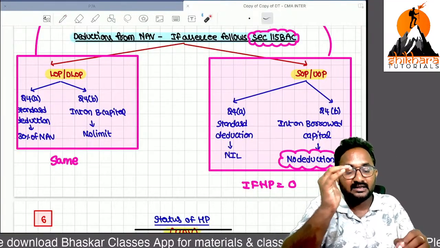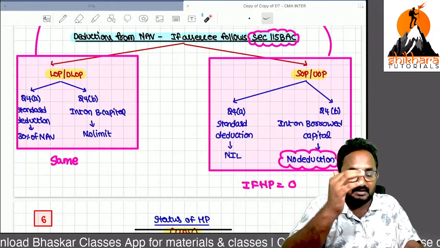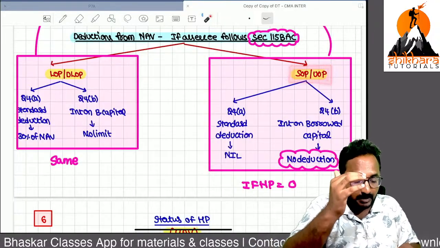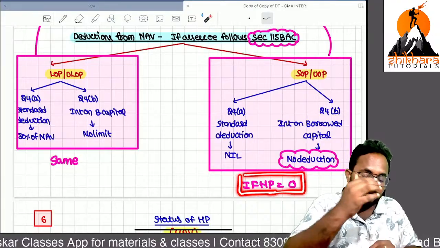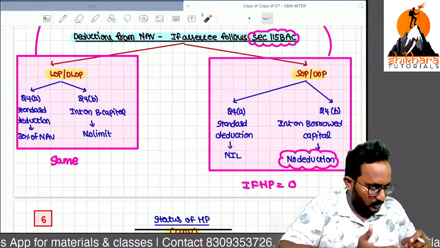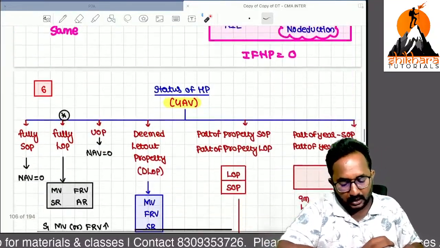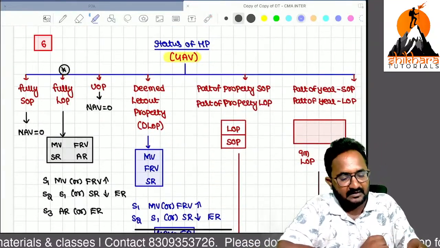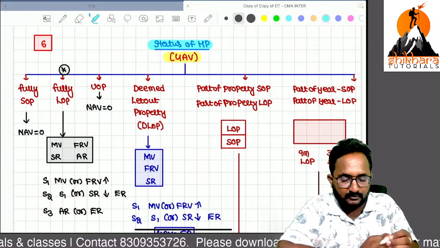But if you are following 115BAC, in case of self-occupied or unoccupied, you will get an answer of what? 0. Why? Interest on borrowed capital you can't get, standard deduction also you can't get. Now, this is only the heart of the entire chapter. Now we can discuss some problems quickly.